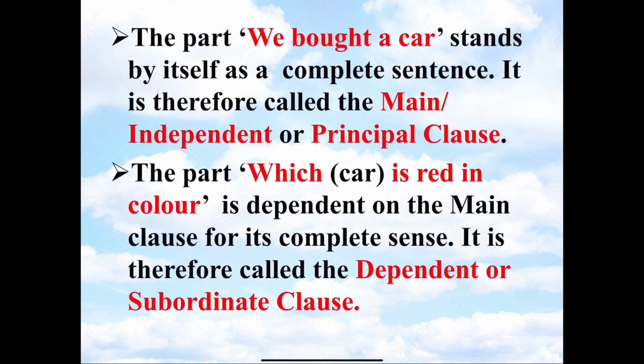The clause we bought a car stands by itself as a complete sentence. It is therefore called the main clause or independent clause or principal clause. The clause which is red in color is dependent on the main clause for its complete sense. It is therefore called the dependent or subordinate clause.